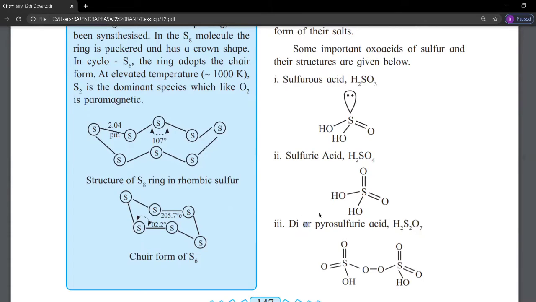Disulfuric or pyrosulfuric acid, H2S2O7. Oxygen is bonded with another oxygen.